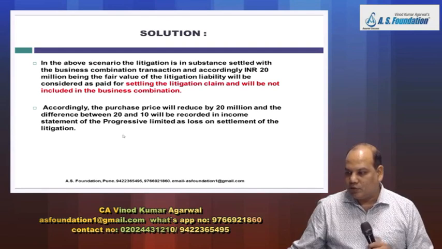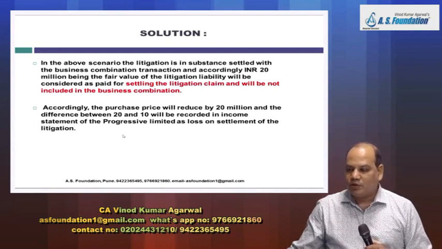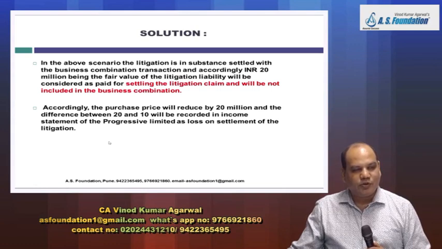Okay. That is enough. Difference between 20 and 10 million will be recognized in SOPL on settlement of litigation.